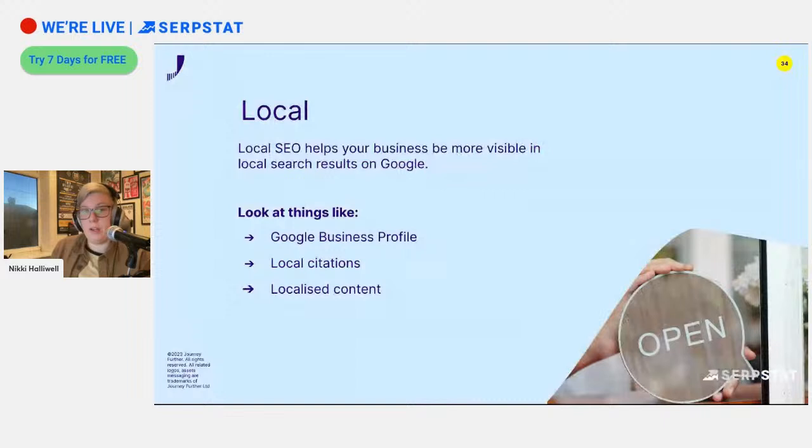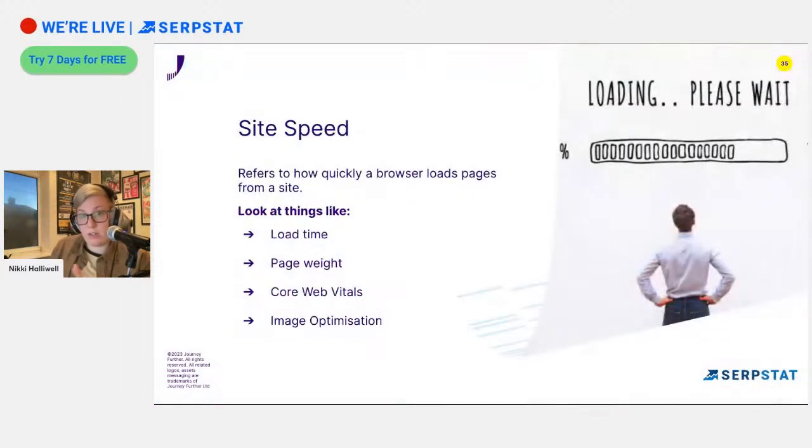Local SEO, we're looking at things like Google Business Profile, the number of local citations, and also how we've set up any localized content. Our good old friend site speed, there's a lot of things that could go into here, but I've just listed the top 4. So we're looking at the load time. We're looking at the page weight. So the weight refers to how heavy it is in megabytes. Core Web Vitals, what issues are there within that? And is it a pass or a fail, or is it a few areas that we need to work at? And again, image optimization. It's always an area that I find needs to be worked on. And there's various ways that we can do that.